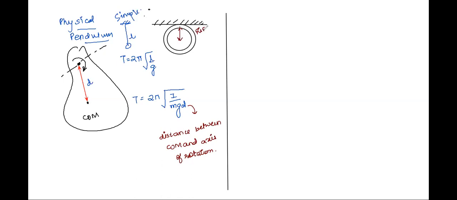Now this ring is oscillating about this point. Its radius is R, mass is M. Now can you all find out what is the time period of this physical pendulum? Try it out. You have 1 minute of time. Yes, try it out. Let me know if there is any issue.